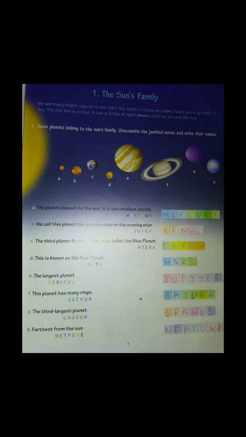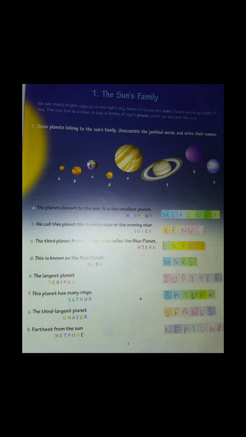So let's start. We see many bright objects in the night sky. Yes, at night we see many bright objects. Most of these are stars. So most of these objects are what? They are stars. Stars are huge balls of fire.